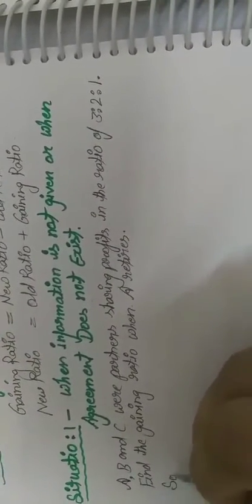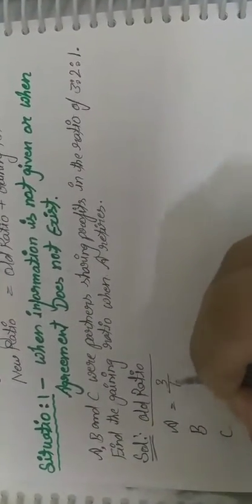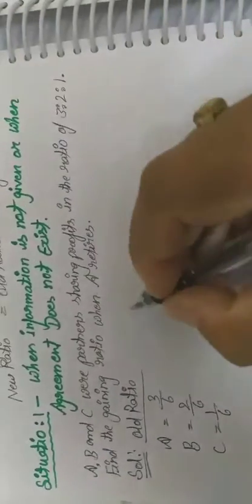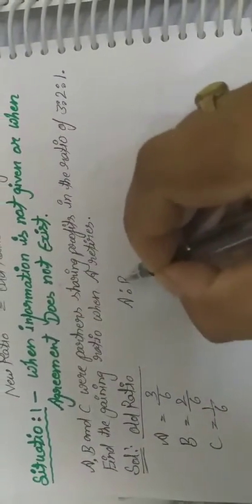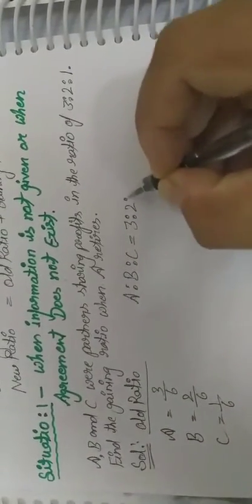So in this situation the solution will be: first of all, we are required to write the old ratio first. The old ratio of A, B and C is 3 upon 6, 2 upon 6 and 1 upon 6. This is the old profit share ratio, and A, B and C are in the ratio 3 to 2 to 1.